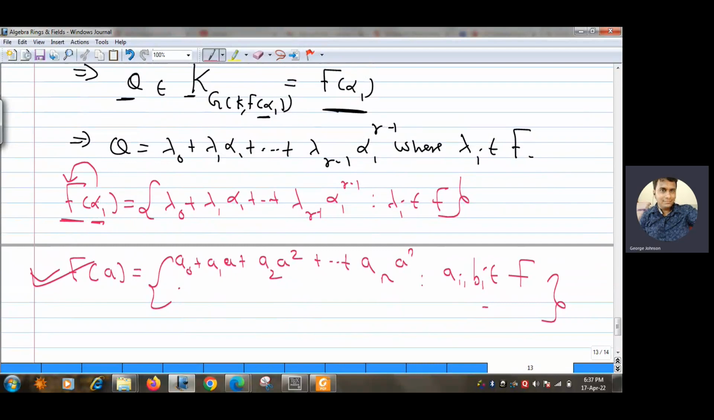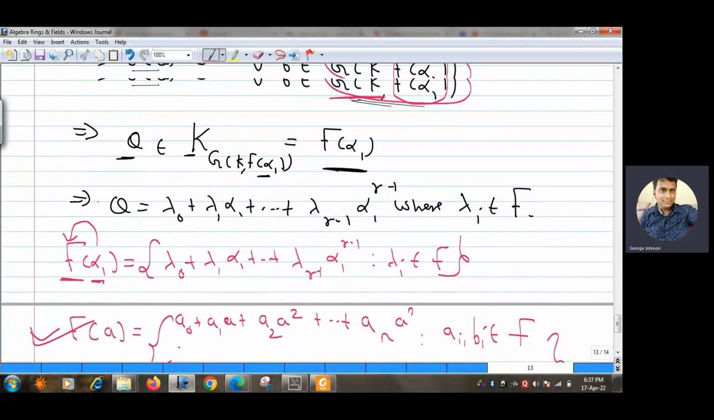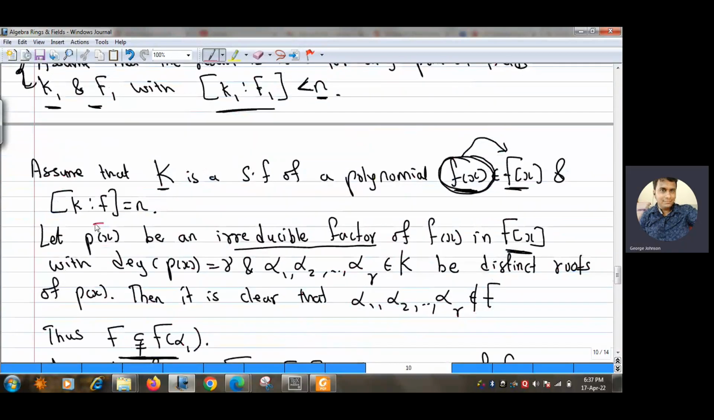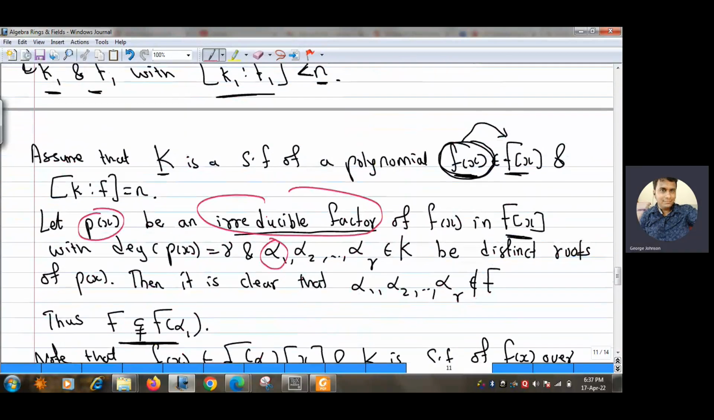Okay, but can you observe, I have an irreducible polynomial already, which is satisfied by alpha 1. And we know that minimal polynomials are irreducible polynomials. Irreducible polynomials are minimal polynomials. So I got a minimal polynomial which is satisfied by alpha 1 of degree r, right? So I can say from here that alpha 1 is algebraic of degree r over F, right?